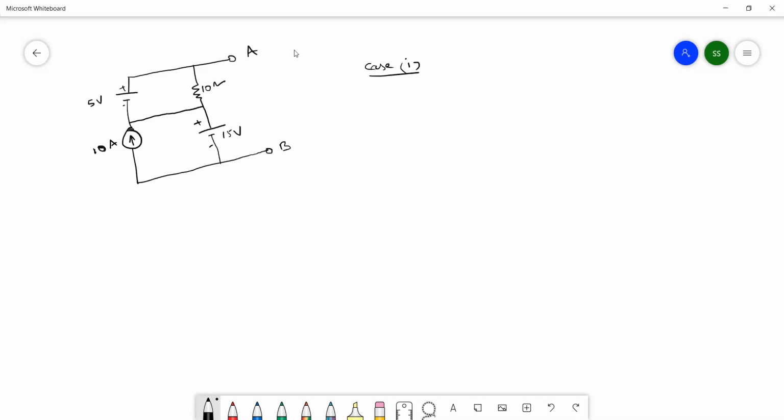Anyone can tell me. 5 volts. Okay, fine. 5 volts we need to turn on, and the remaining two will be in off condition. So current source off means what should we do with its terminals? Open circuit. Very good. What about the voltage source? Short circuit. Very, very important.